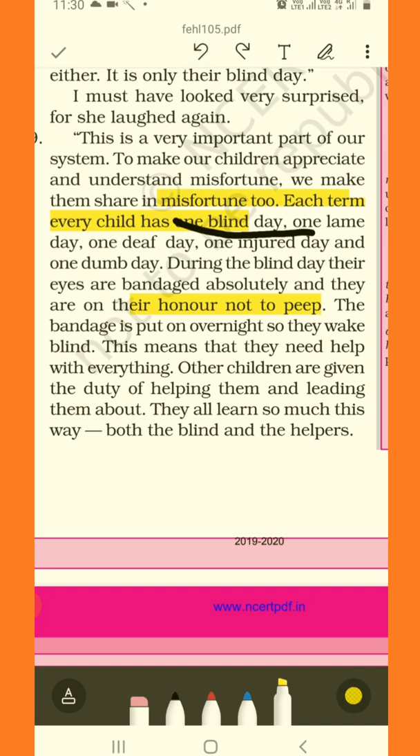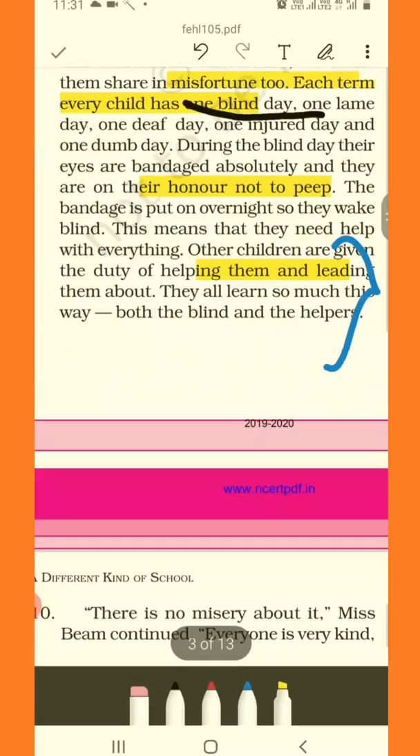Other children are given the duty of helping them and leading them about. So, what is the duty assigned to other children during this period? They are assigned the duty of helping and leading them about. They all learned so much this way, both the blind and the helpers. So, it's a great learning curve for them this way, both the blind and the helpers.